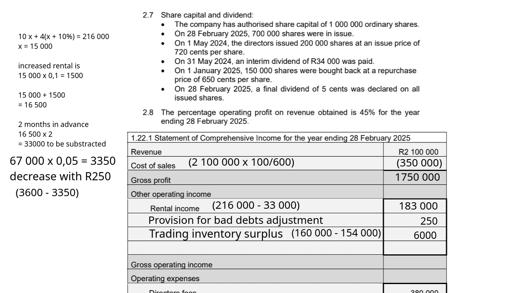So our other operating income, if we say 6,000 plus 250 plus 183,000, will give you 189,250. So our gross profit of 1,750,000 plus other operating income of 189,250 will give us a gross operating income of 1,939,250.